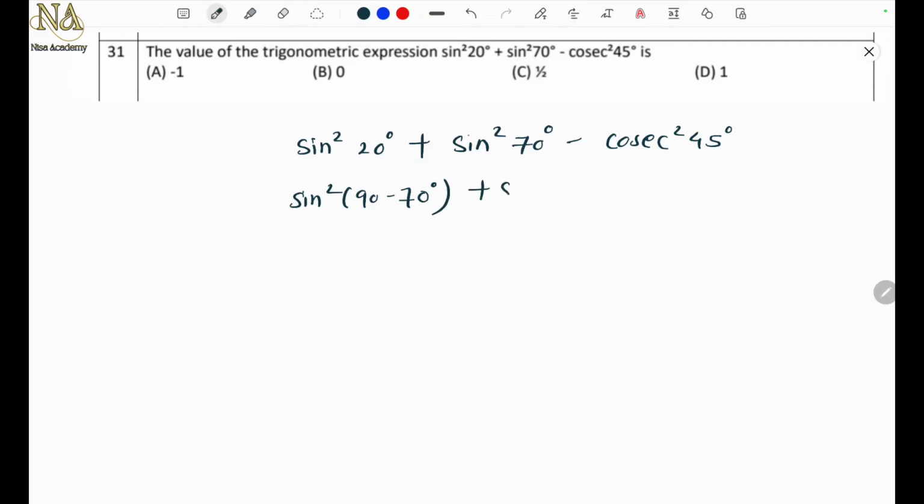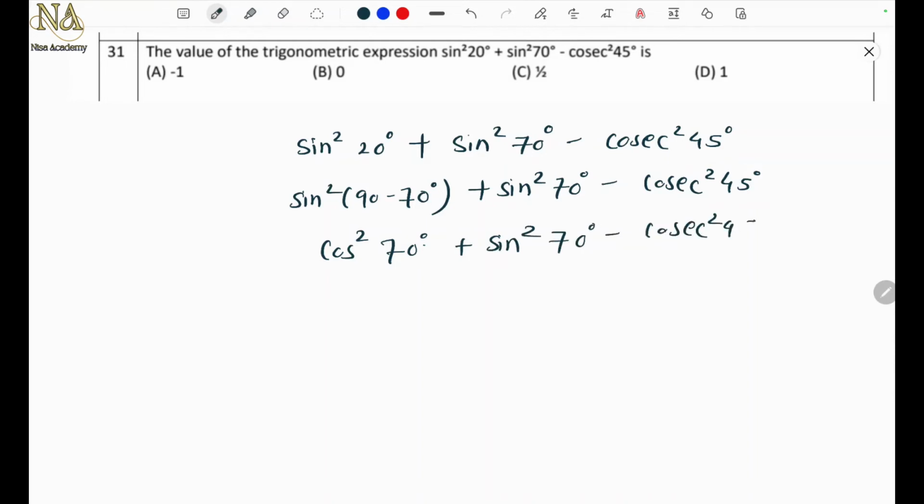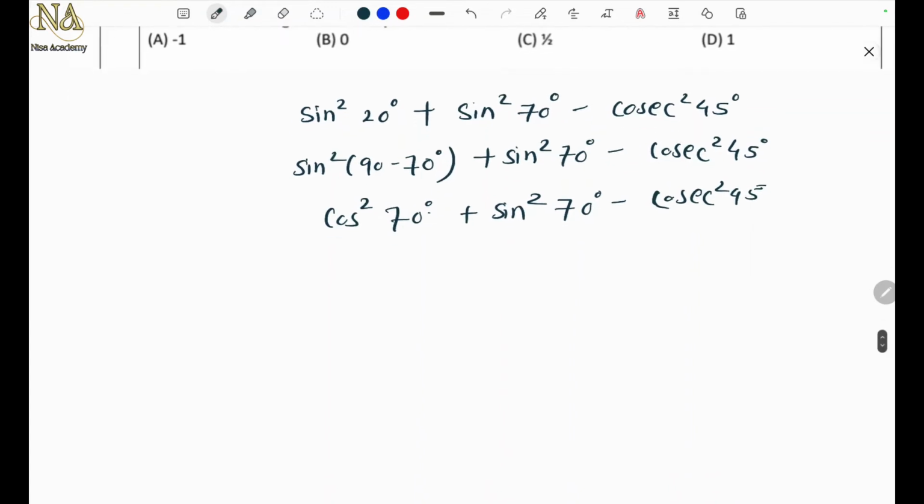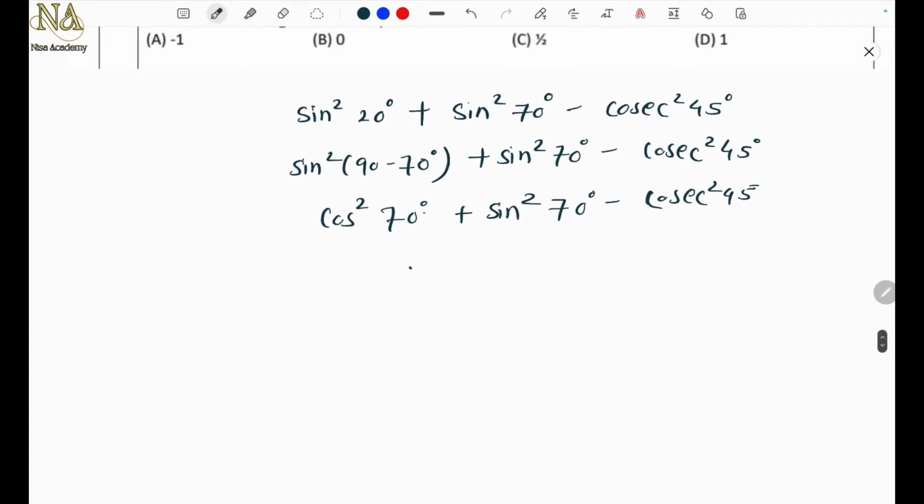So sine of 90 minus theta is cos theta, and since it is squared, it will be cos square 70 plus sine square 70 minus cosec square 45. Cos square theta plus sin square theta is 1, so 1 minus cosec square 45.